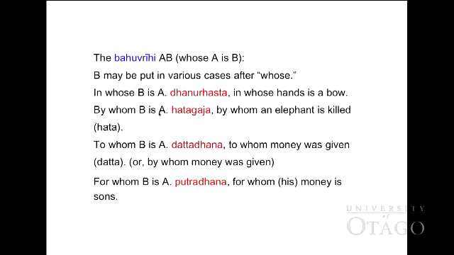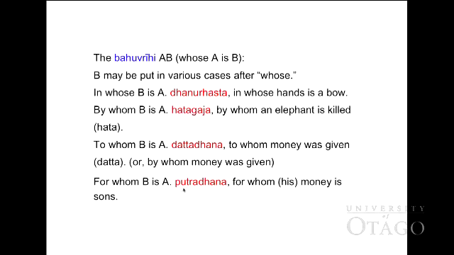By whom B is A. Hata Kasha, by whom an elephant is killed. Kill is Hata. To whom B is A. Datta Dana, to whom money was given. So datta is given, come from root da, or by whom money was given.